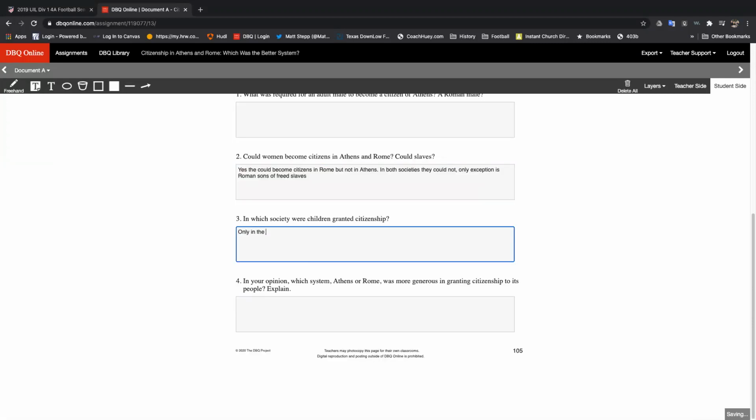Only in the Roman society were children granted citizenship. Okay. And then that's my answers. And you don't just put Roman in there. You got to answer the question in a full statement. So number 3, in which society were children granted citizenship? Only in the Roman society were children granted citizenship.